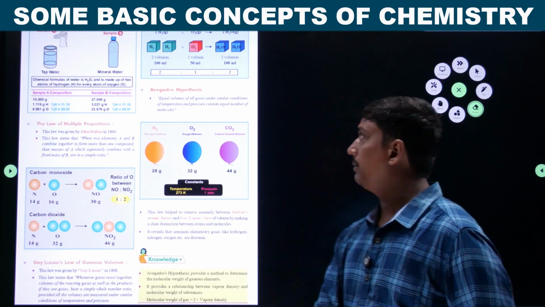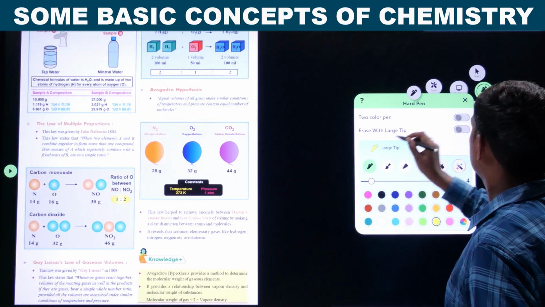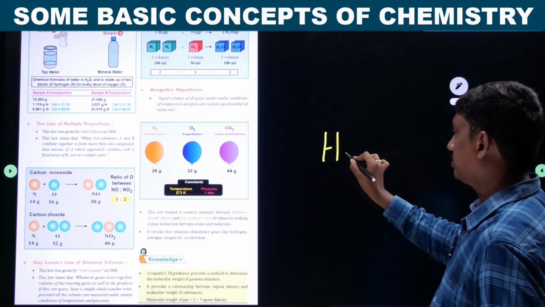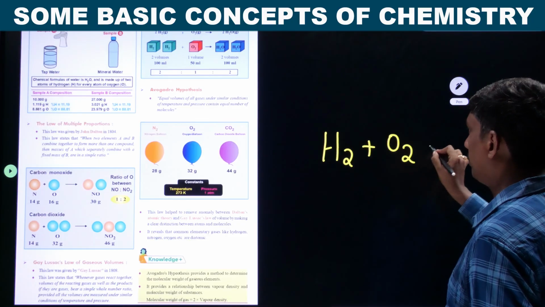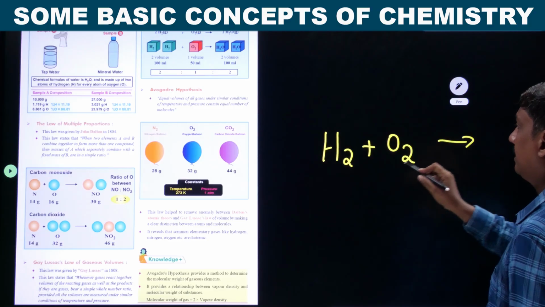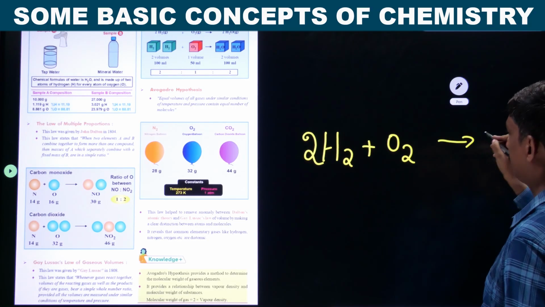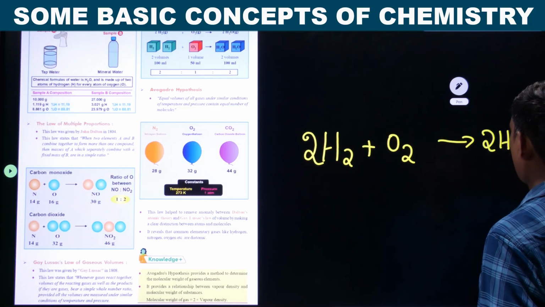Take a simple example. Hydrogen H2 plus O2 is giving, if you take 2 moles of hydrogen, 1 mole of oxygen, to give 2 molecules of H2O.